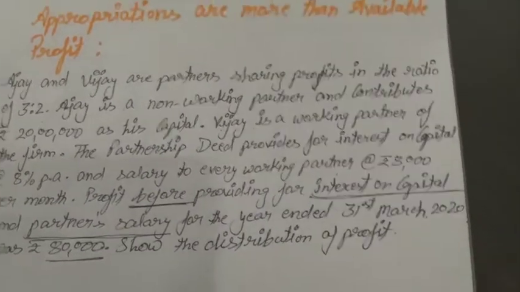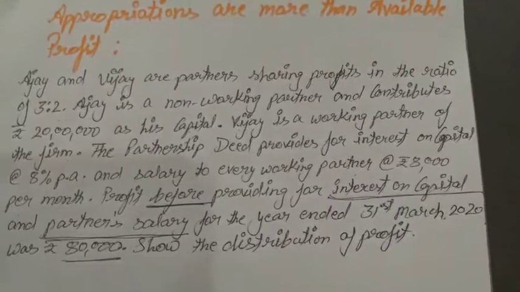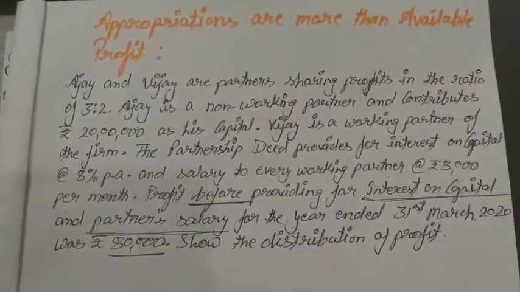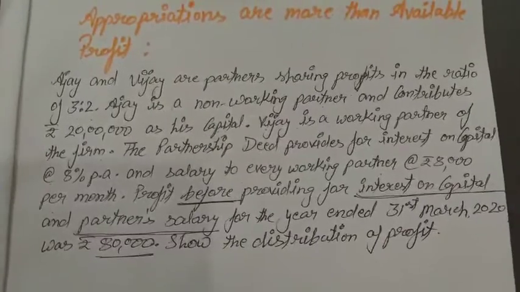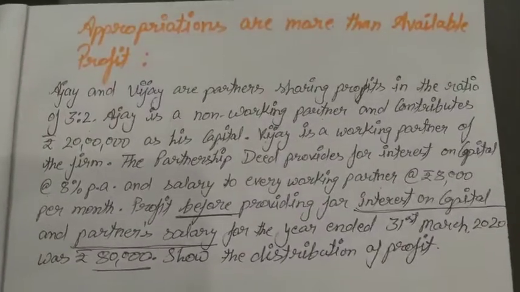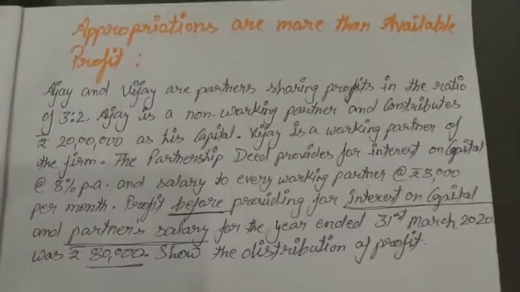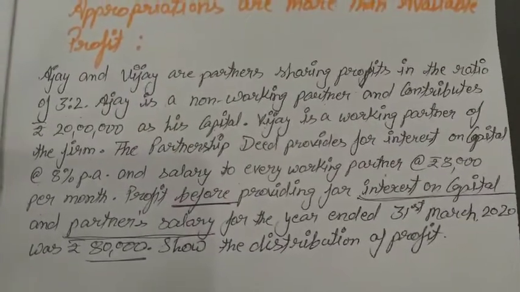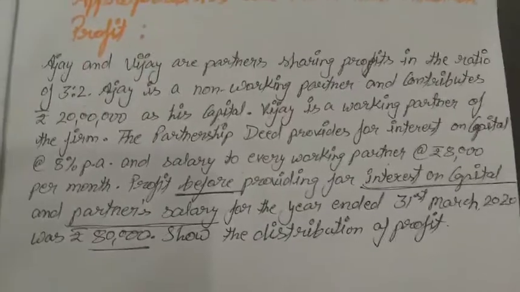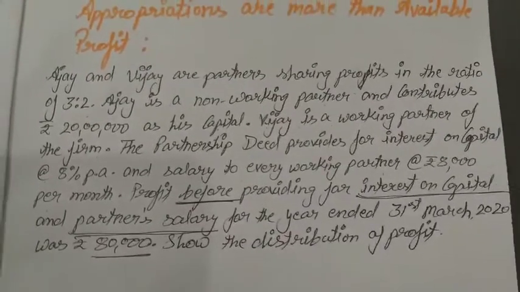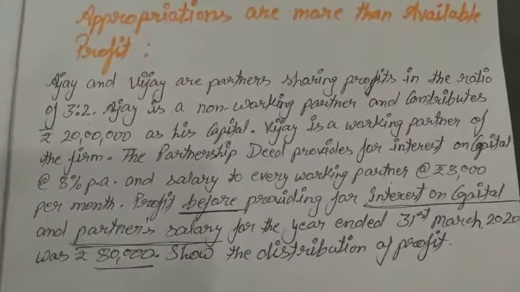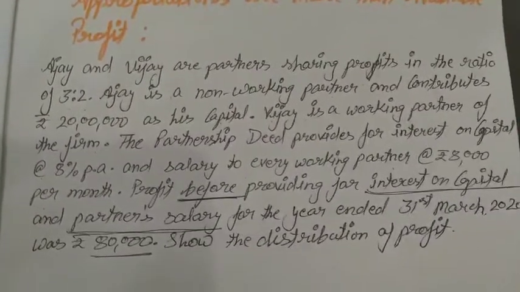They did not say you have to prepare the profit and loss appropriation account. However you solve this question, it will be considered and marks will be awarded according to CBSE. This type of question came two years ago in your board examination for 3 marks. So how should you solve this question to get full marks?